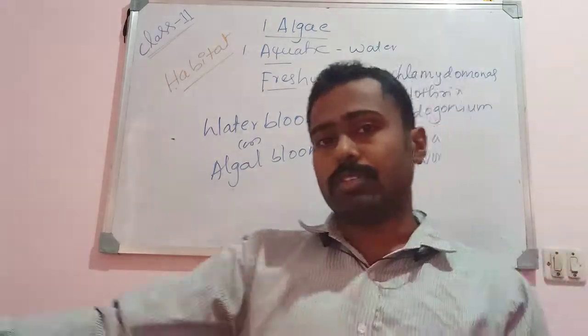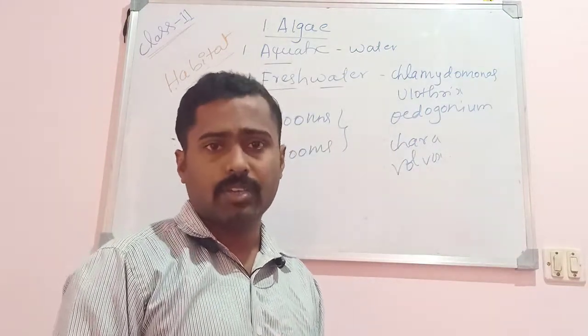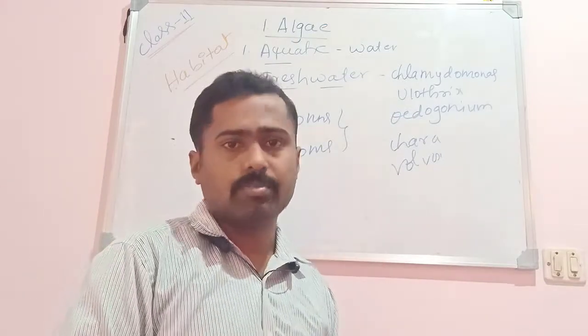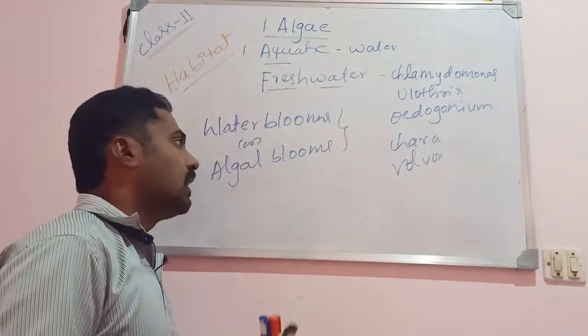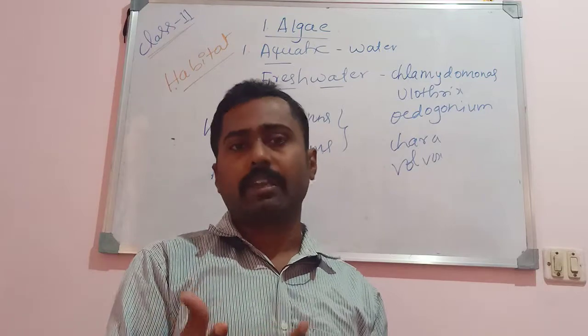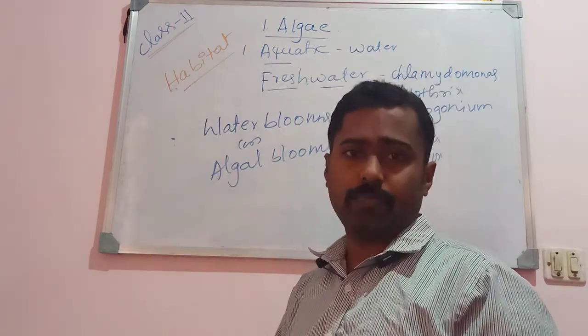So throughout the surface of the water body that gets spread, you might have seen in some lakes a foam-like, algae-like green color floating on the water surface. They are considered as phytoplanktons or water blooms or algal blooms. So where the water is rich with organic matter, we can see the luxurious growth of algae.